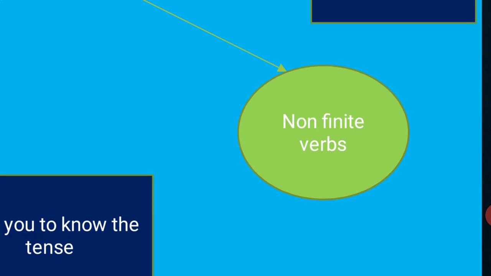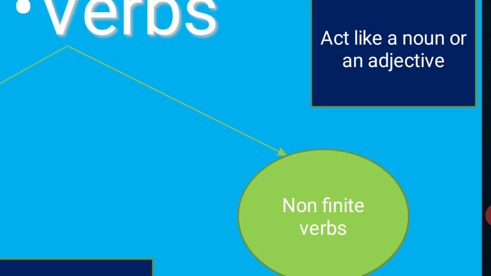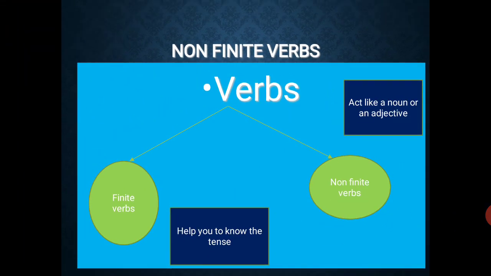It is non-finite verbs. Today we're going to learn about non-finite verbs, but non-finite verbs act like a noun or an adjective. It's not a verb. Many times it confuses, and many people make mistakes in identifying verbs. They mistake non-finite verbs as finite verbs. But you must understand that these non-finite verbs act like a noun or an adjective. Okay, let's move on.